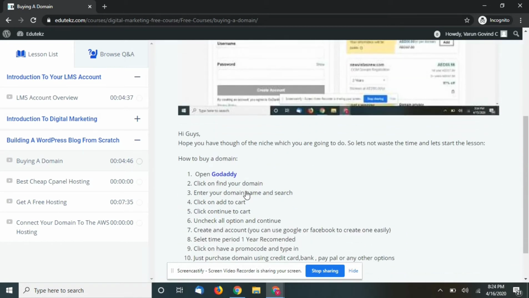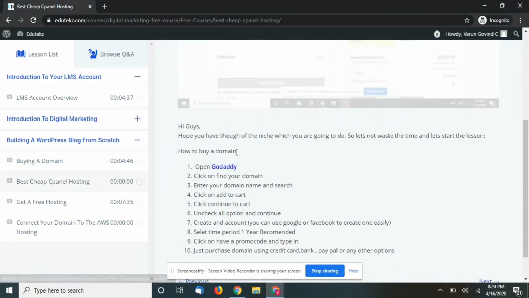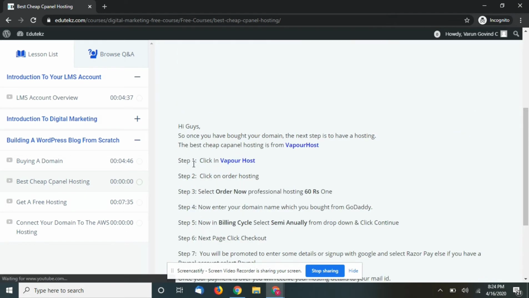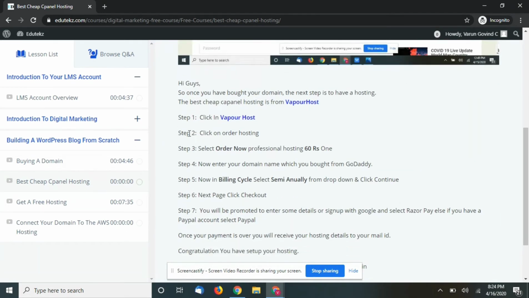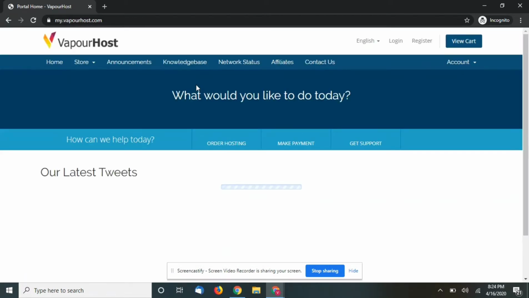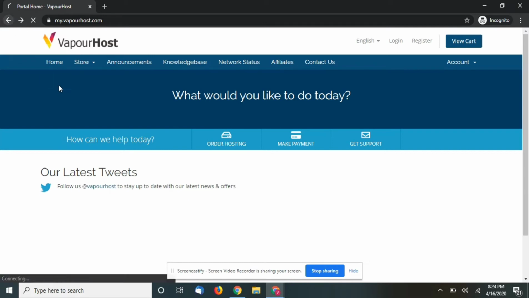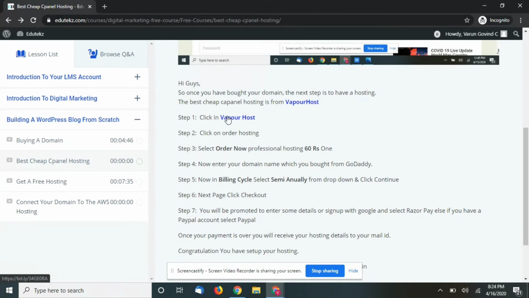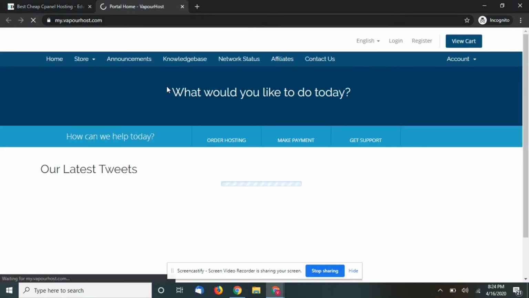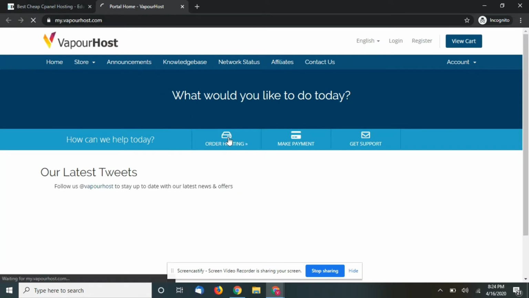So let's see how we are going to get this cheap hosting. Just scroll down and click on this. I have elaborated the steps here. You can just click on this Vapor Host. You can open this in a new tab, which I would recommend, so you don't lose this step here. Just open link in new tab and then go for order a host,